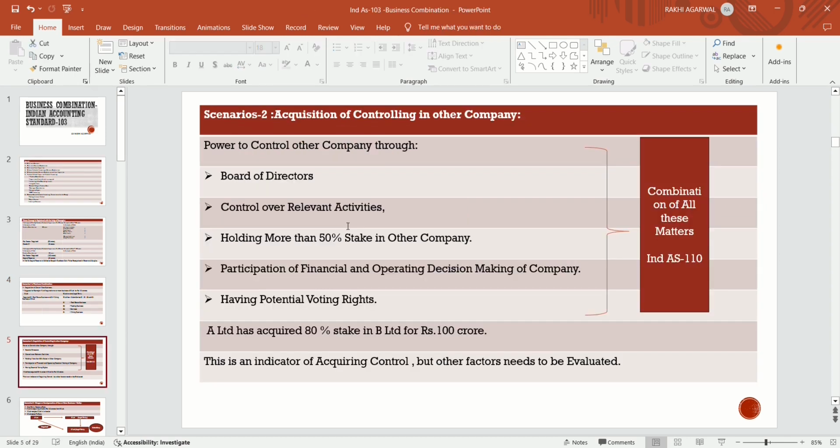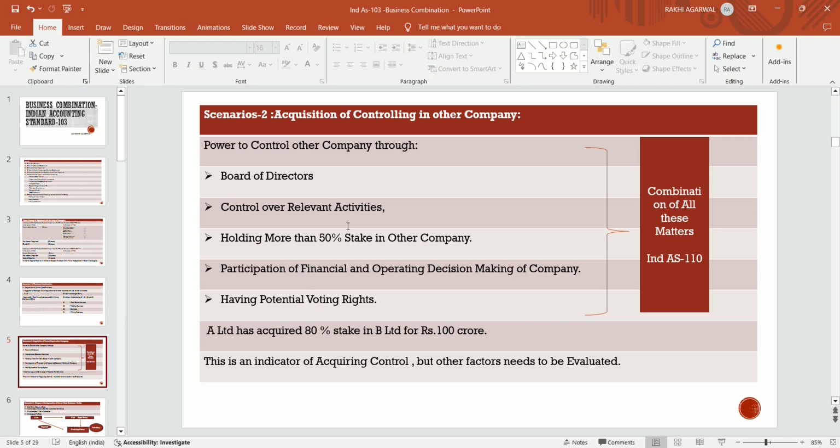Now scenario 2, acquisition of control in another company. If an entity acquires the controlling power in another company, then it is also called a business combination. Like the power to control the other company through the board of directors.